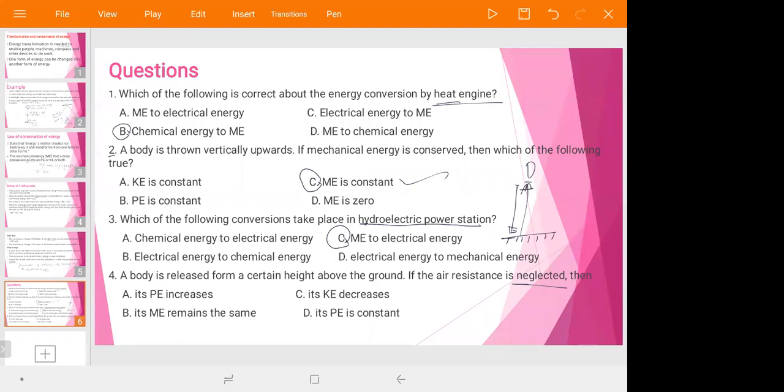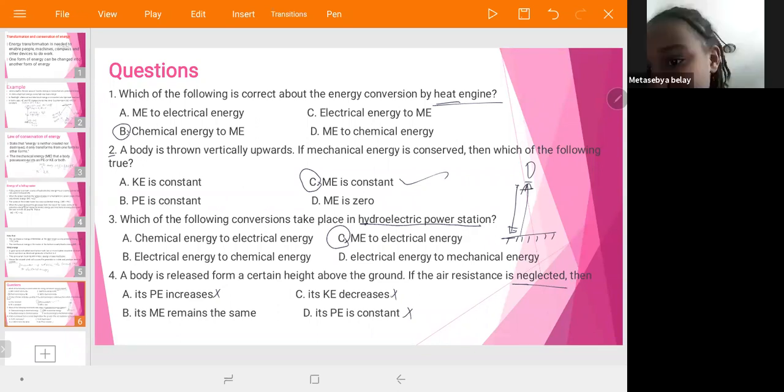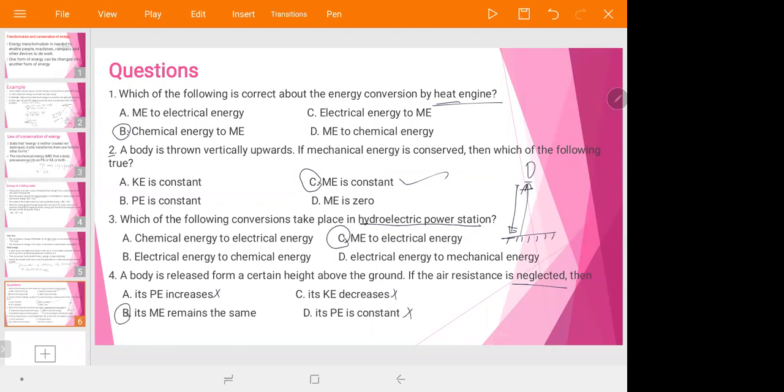For example, when a body is released from a certain height, its potential energy increases. Is this correct or wrong? No, its potential energy decreases. Its kinetic energy decreases? No, its kinetic energy increases. Its potential energy is constant? No, its potential energy decreases, or is changed into kinetic energy. Therefore, the answer is that its mechanical energy remains the same. There is no change. Mechanical energy is conserved.